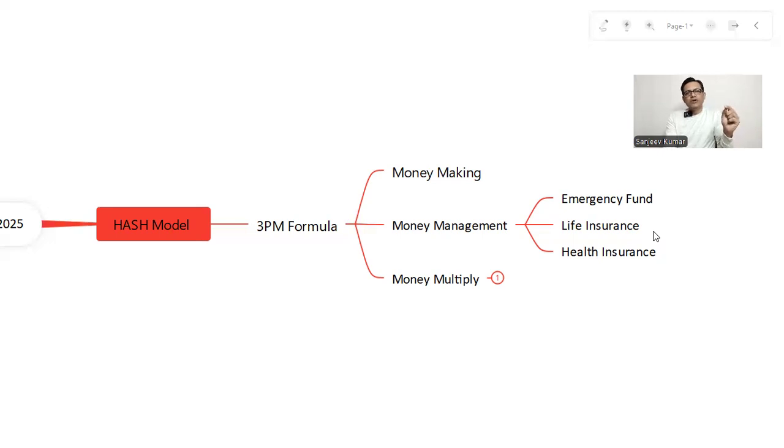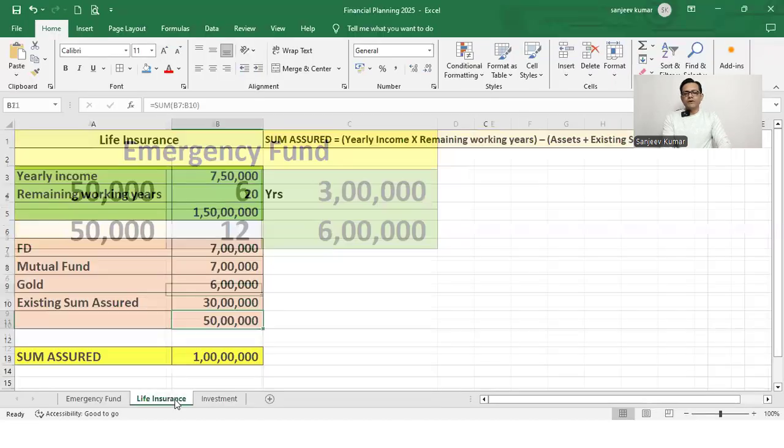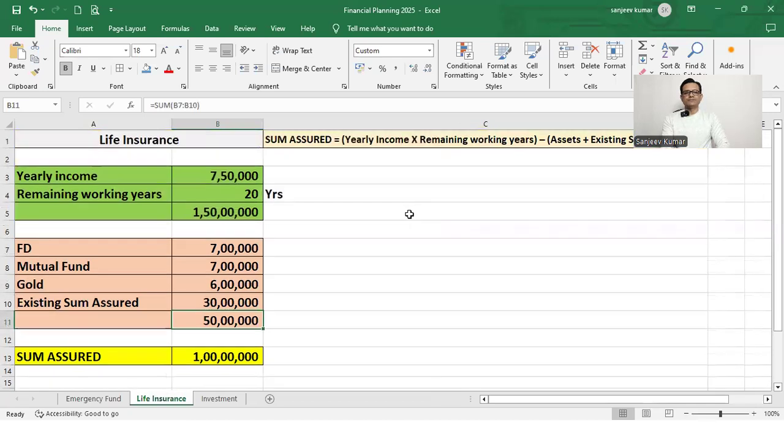Life insurance should be for the guardian, because if something happens to the guardian or earning person, then your house will be in a critical condition. So we should buy life insurance for the guardian of the home. Okay, so again go to the Excel sheet, and this is the life insurance.